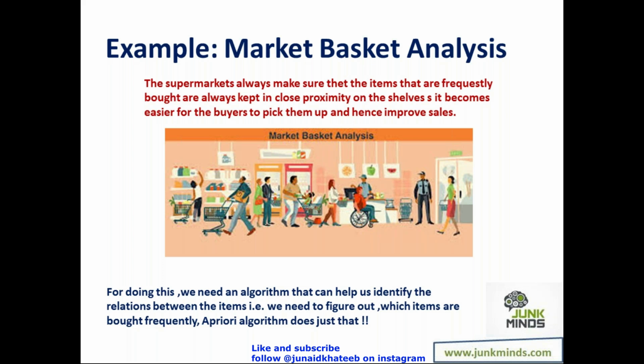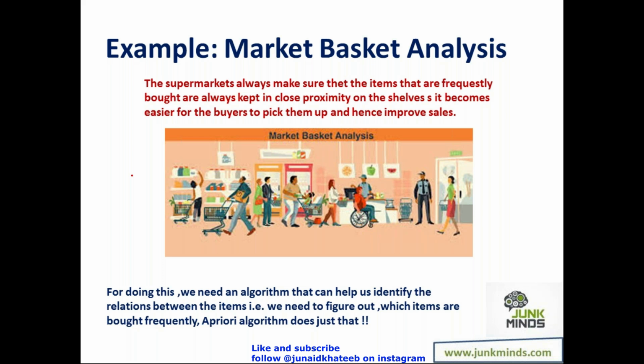So what the companies will try and do is analyze all the transactions that are happening in their store. They will try and identify the products which are usually bought together, and then they'll try and place them together. Now, this is exactly what the Apriori algorithm is going to do for you. Whatever set of transactions you have, you feed them to this algorithm. This algorithm will check the transactions. It will try and find out the relation between the commodities picked up, and it will help you understand what commodities are most likely to be picked together, so that you can also decide how they are to be placed in the store.